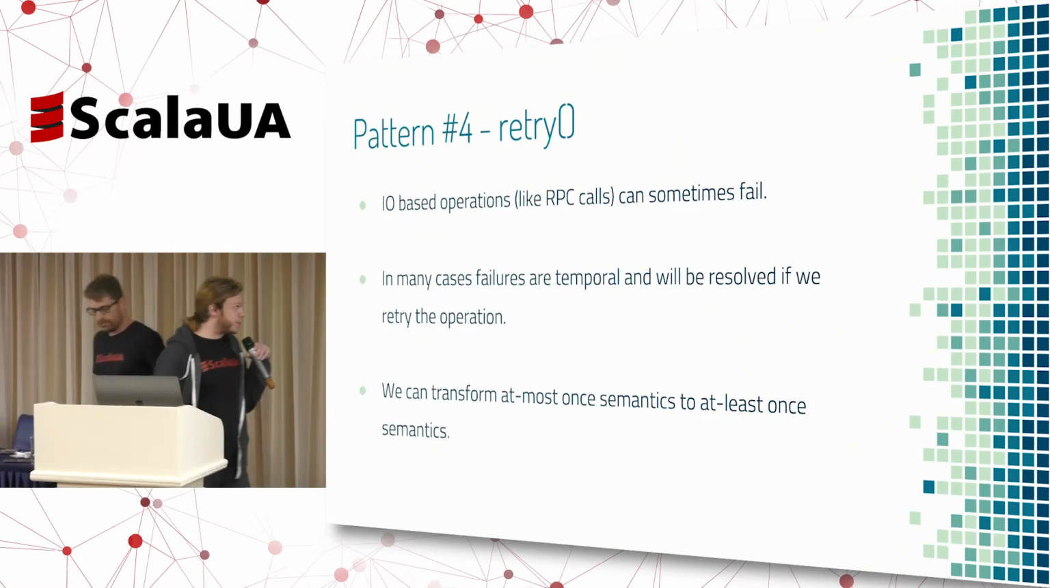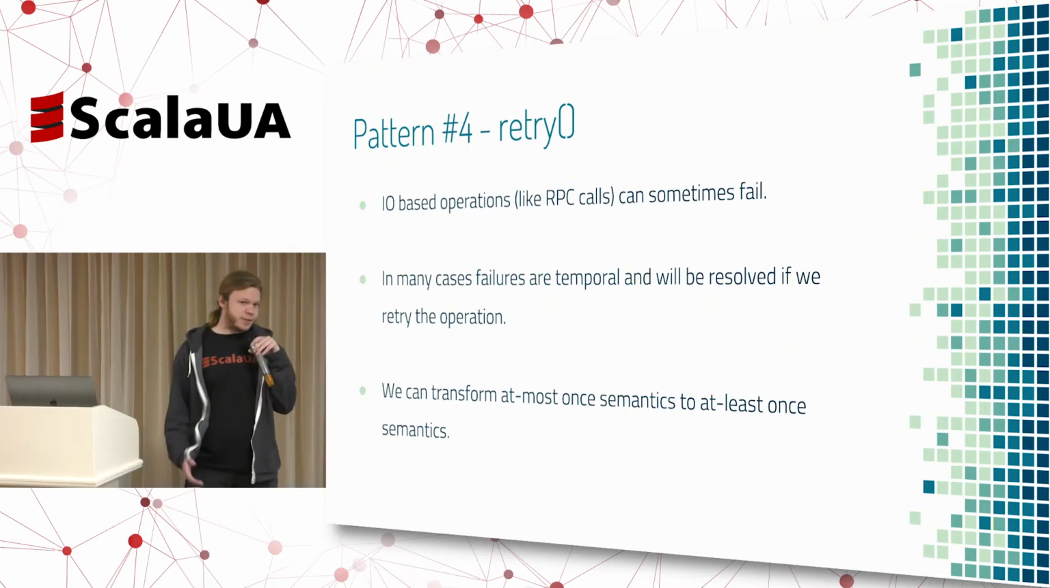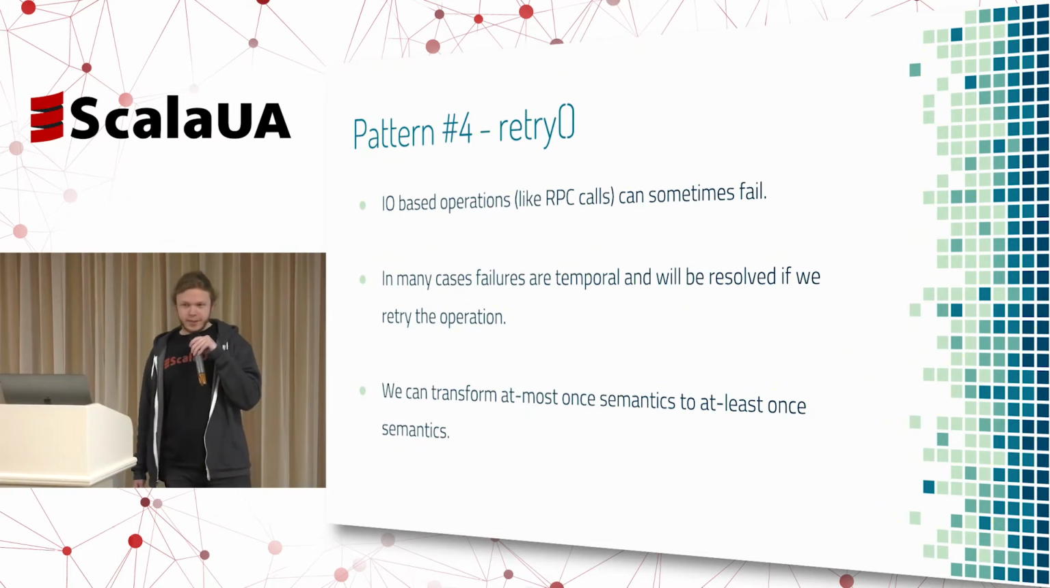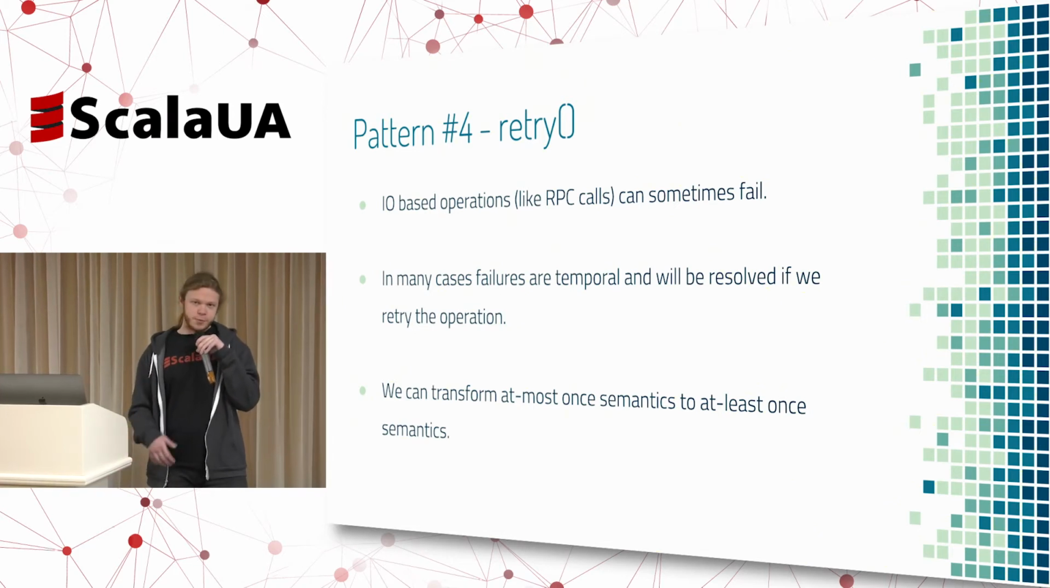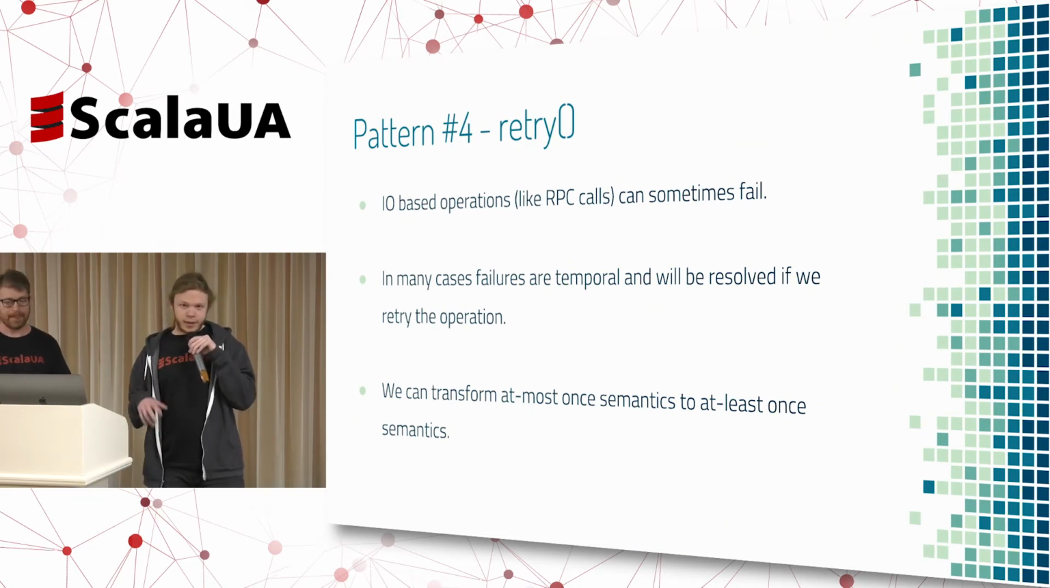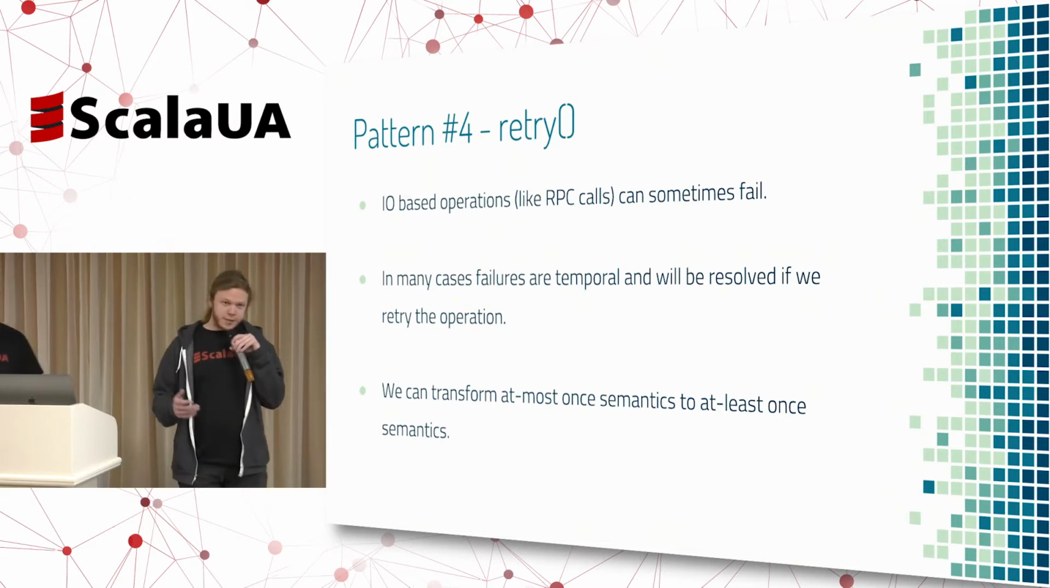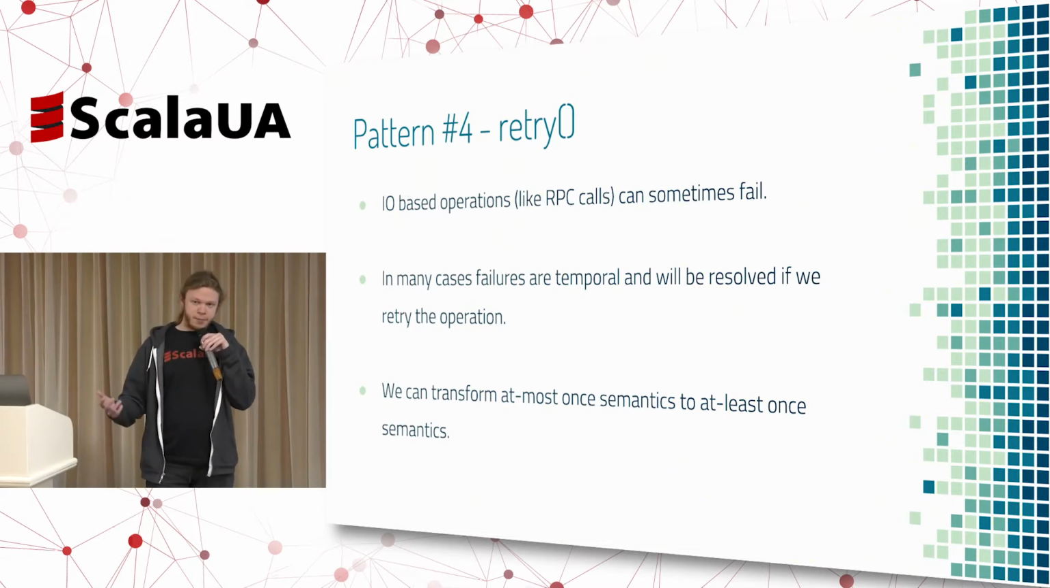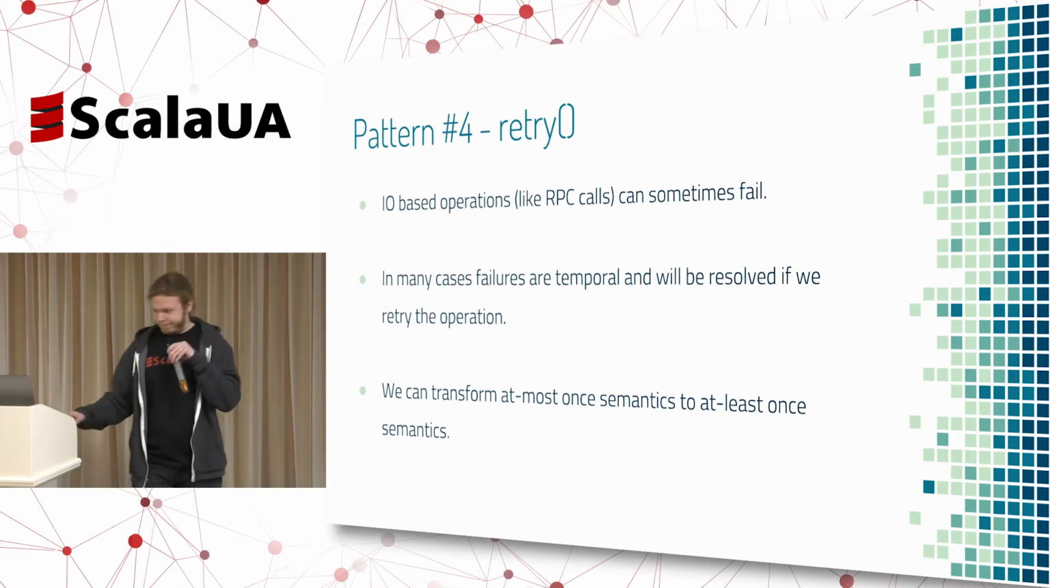Retry. So all of us know that I/O operations may fail, and we can easily enhance our system by just retrying those operations. Some of the errors that occur are volatile and not persistent. So we can just retry our operation again and again until we succeed. That's actually how we transform at-most-once semantics to at-least-once semantics, by each time getting a failed future and retrying it until we succeed.